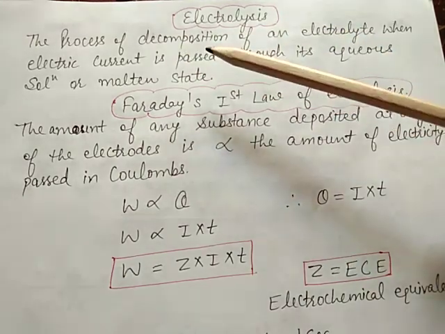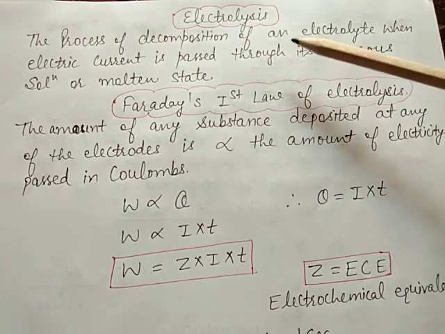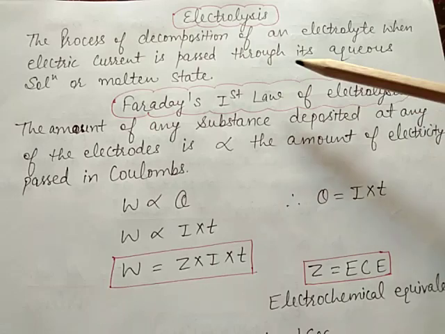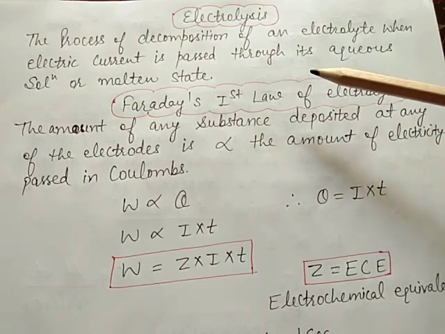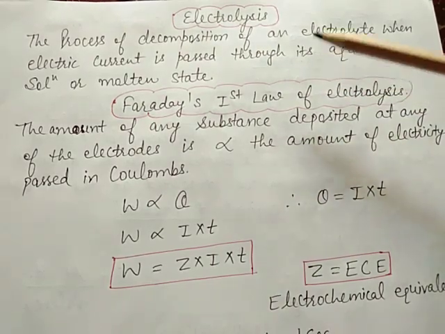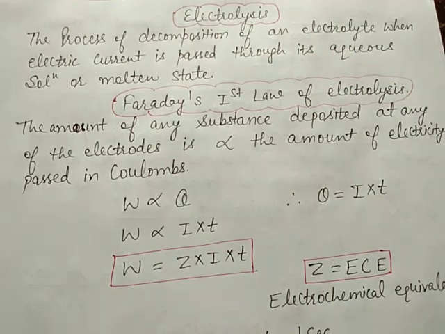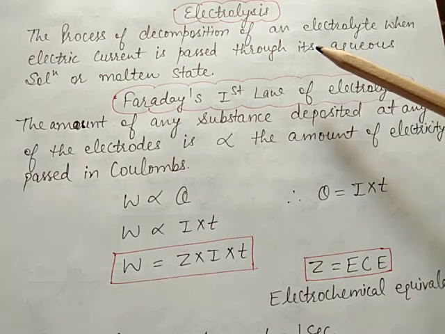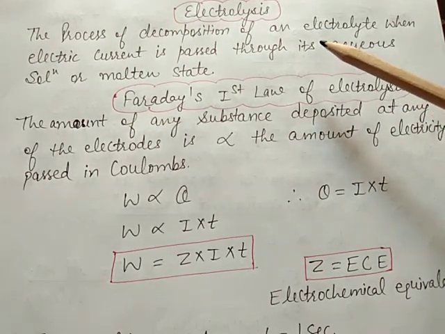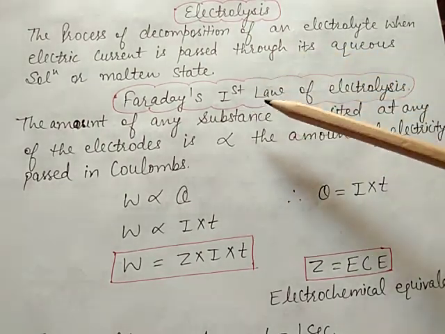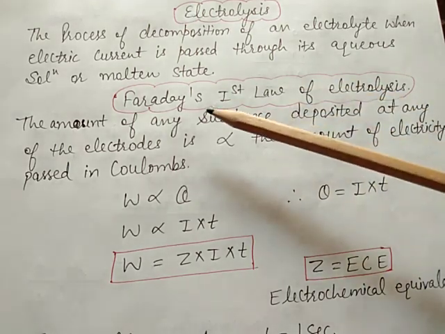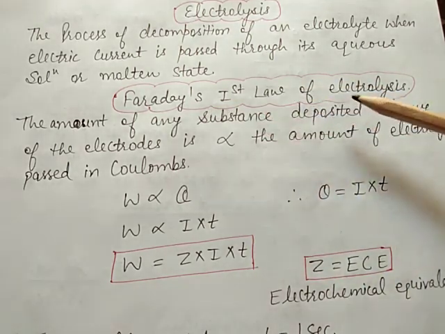Electrolysis is the process of decomposition of an electrolyte when an electric current is passed through its aqueous solution or molten state. The process of electrolysis was first observed by Faraday. So Faraday gave the laws of electrolysis. Faraday's first law of electrolysis.